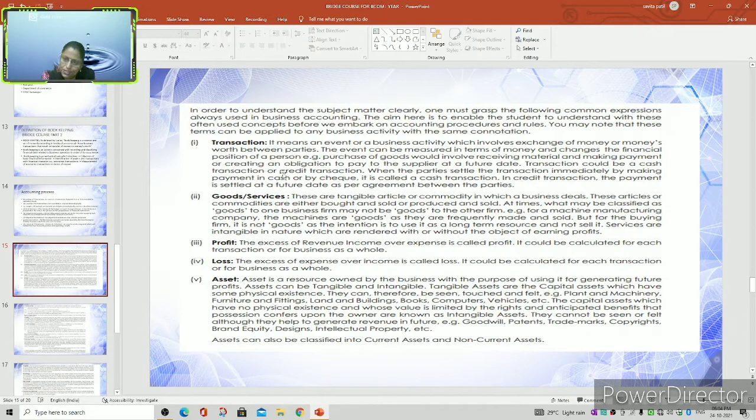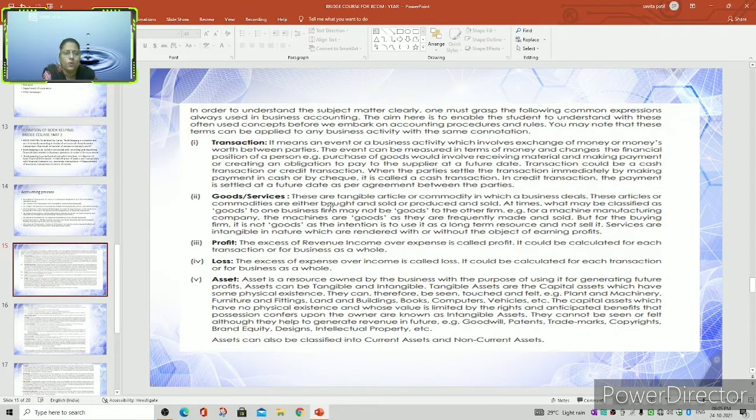In a credit transaction, the payment is settled at a future date as per the agreement between the parties. In business, there are two important transactions: one is cash and the other is credit. In a cash transaction, the settlement is done immediately, whereas in a credit transaction, the payment is postponed to a future date as per the agreement between the parties. This is called a transaction.